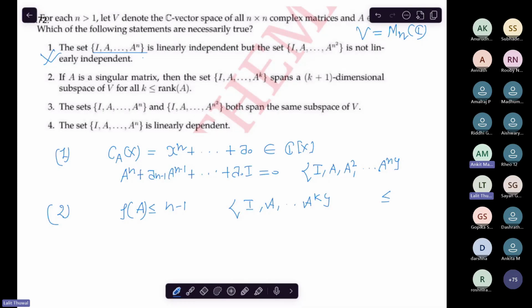Okay, Ritika. Yeah, zero matrix. So for the zero matrix, I don't think you have any such k. I mean, it will span definitely.